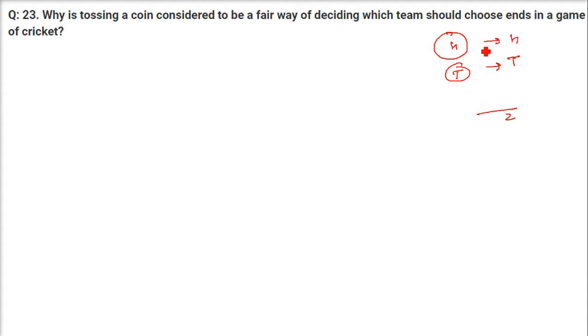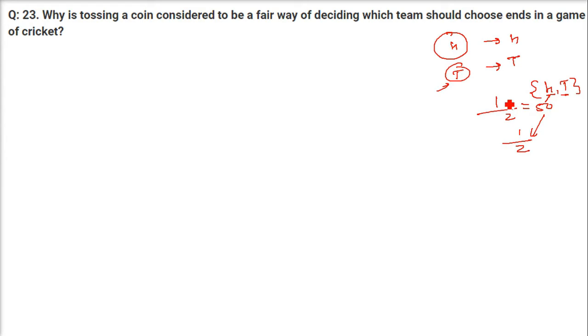But how many times can heads come? It can come only one time. Again, if you toss a coin, head or tail both can come. But what is the probability of getting tail? Head and tail is the sample space of this event. So head can come only one time, so 1 divided by 2. And tail again, only one tail divided by the 2 possible cases. So half is 50%. They both are 50%.